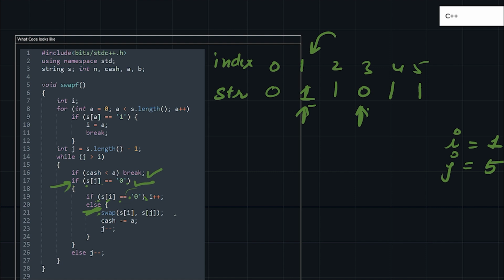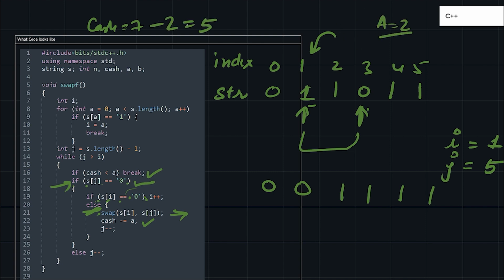So I will go inside this nested if else part, and it will swap. Once I swap this, my string will become 0 0 1 1 1 and 1, and my cash will be deducted because I have performed one operation. Suppose I have cash of 7 and swapping costs 2, so I will deduct 2 from my cash. Then my j will be pointed over here. So like that I can swap. Once I have swapped, my string will become this. Now let's go further for the flip.